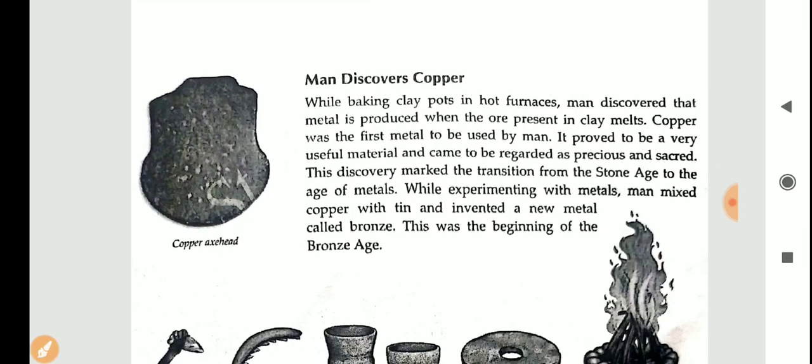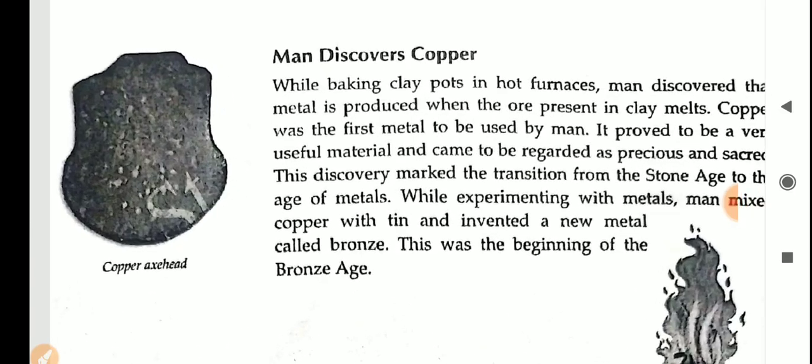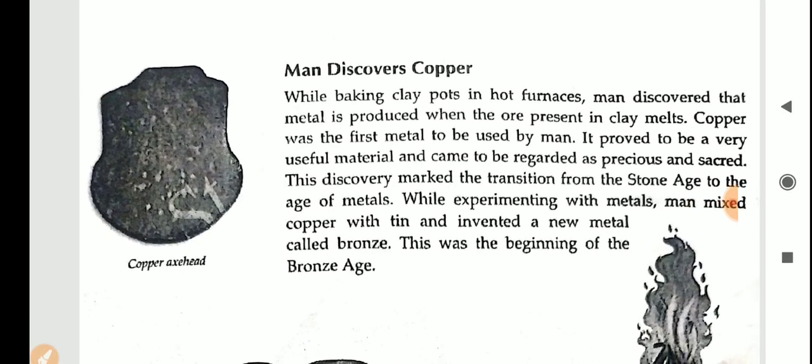After this, you have: man discovers copper. While baking clay pots in a hot furnace, man discovered that metal is produced when the ore present in clay melts. Copper was the first metal to be used by man. What was the first metal to be used?